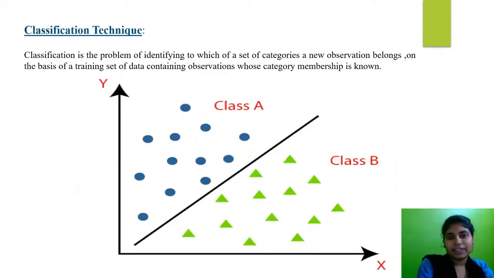Now see the classification technique. What is classification? Classification is the process of identifying which set a particular object or new observation belongs to. In our project we are taking the dataset based on different conditions like road conditions and weather conditions. But we have taken all the mixed data. We do not categorize it.